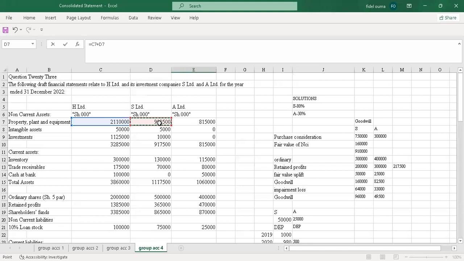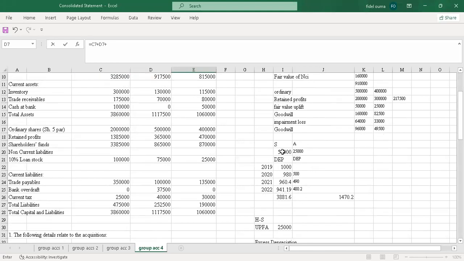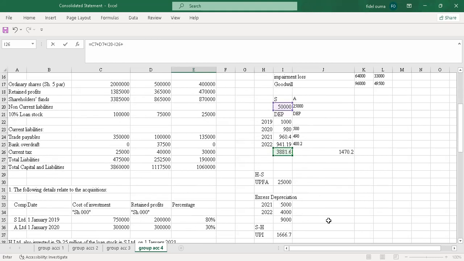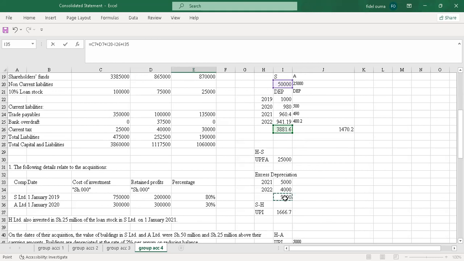So I'll also add the fair value uplift. The fair value uplift was 50 under S. Then I'll subtract the depreciation. Then I'll add back the excess depreciation. Then I'll subtract the UPFA because I have to eliminate it here also under PPE. The unrealized profit on fixed assets, and we'll enter.